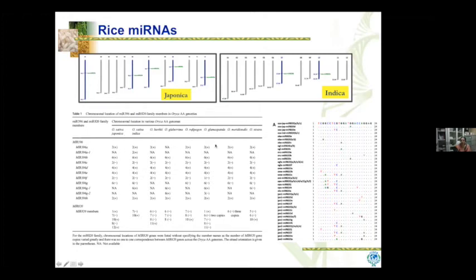This was a collaborative initiative with an Australian group, and what we found is that indeed the number of genes of this microRNA varies across rice genomes, and we have leads to show that it impacts the grain physiology and the stress response of these rice varieties. A lot of this data is still unpublished, so I will not get into the details on it.